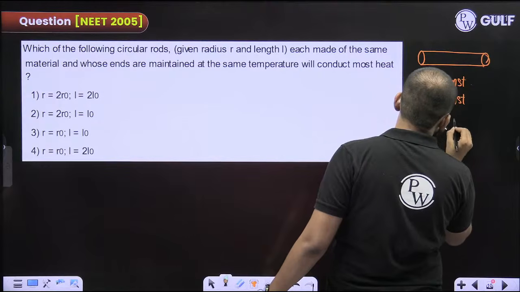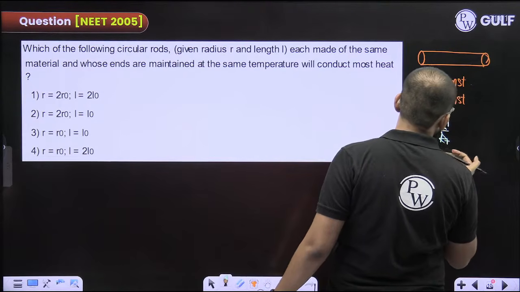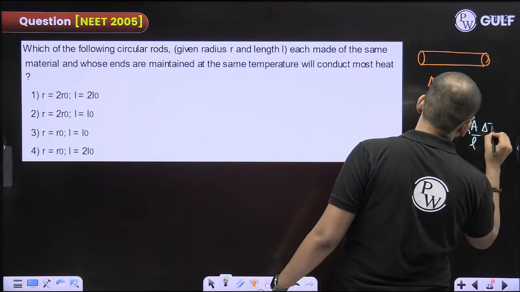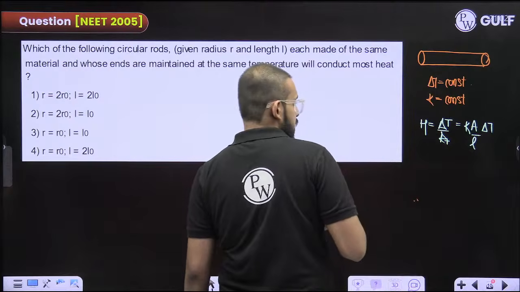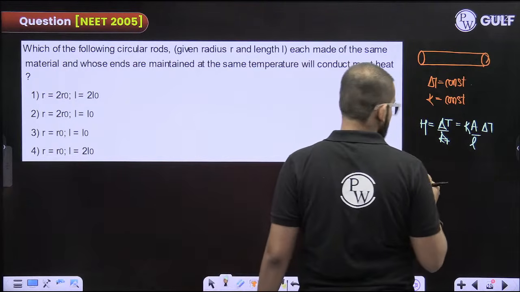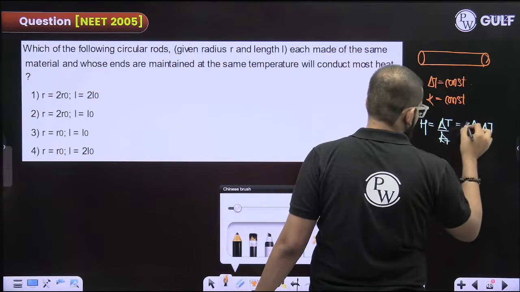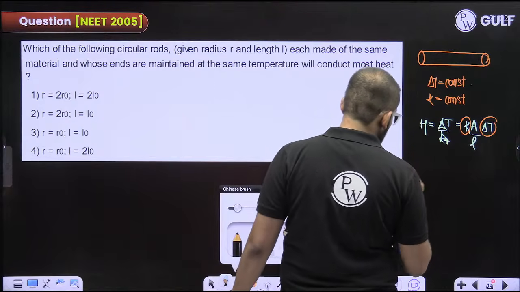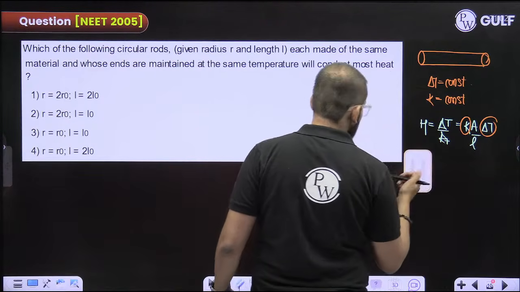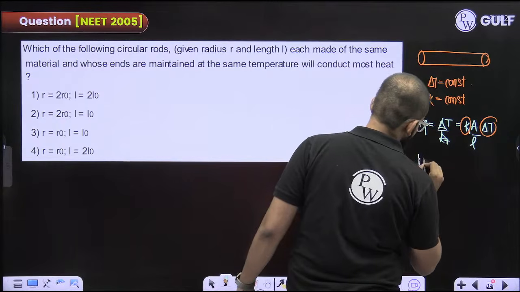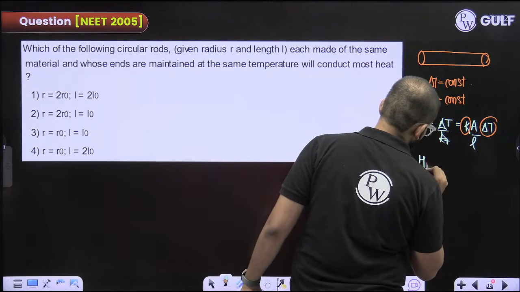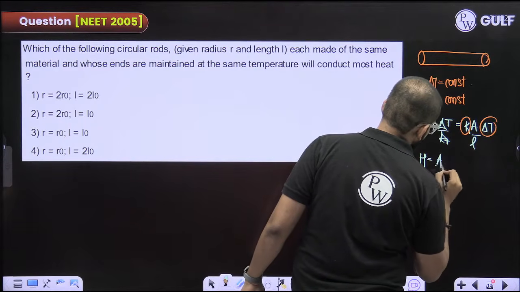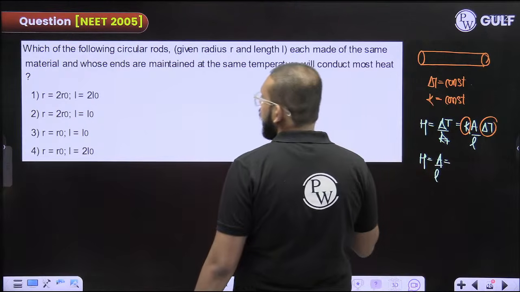Heat transferred is delta T by R thermal, or simply you can write KA by L into delta T. Now this is a constant, so I can say the rate of heat flow depends only on area and length.